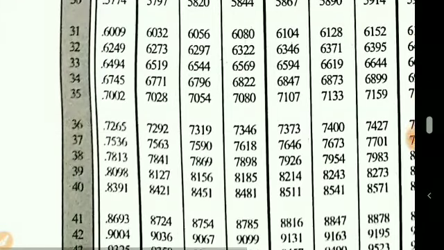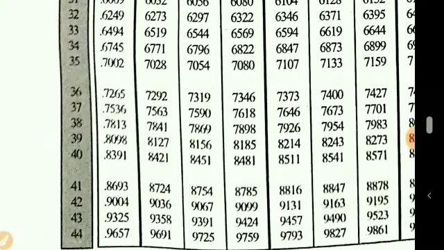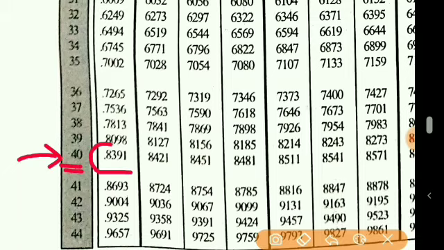So you can see there is 40 here. So the value of tan 40 will be 0.8391. You can see here there is a decimal point. So the value of tan 40 is 0.8391.